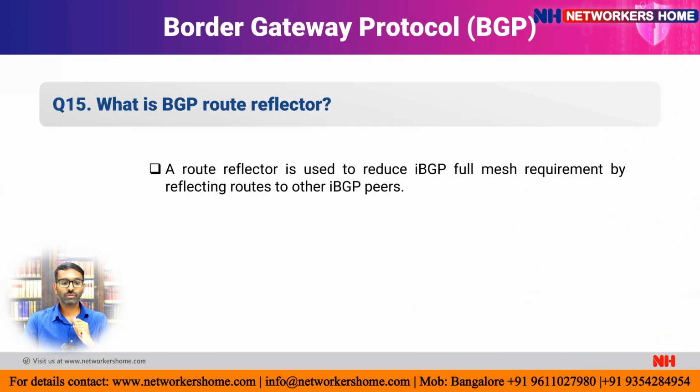And the 15th question is, what is a BGP route reflector? A route reflector is used to reduce the iBGP full mesh requirement by reflecting routes to other iBGP peers. First of all, we'll discuss what full mesh is. Full mesh means every router present in this topology has to have the exact information of the whole network.